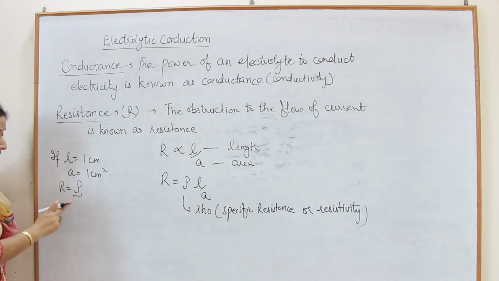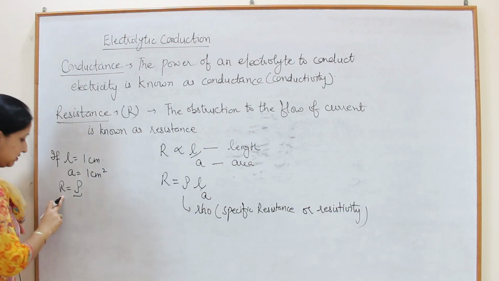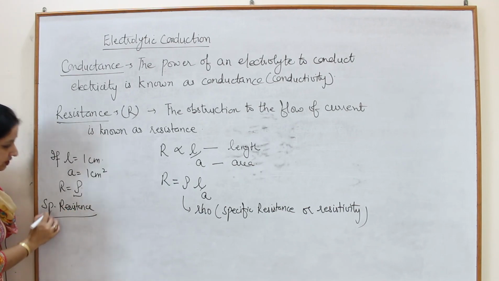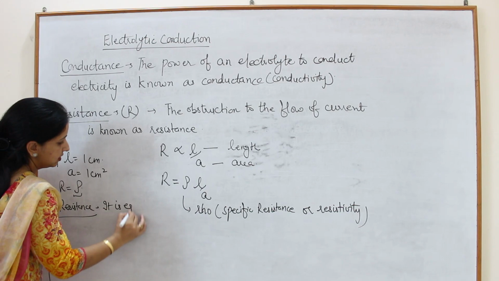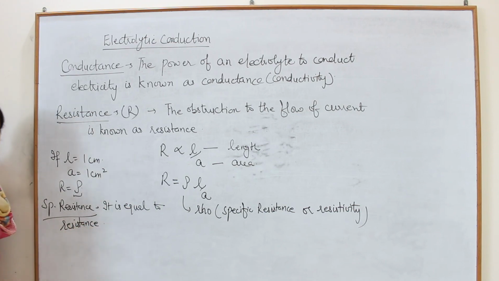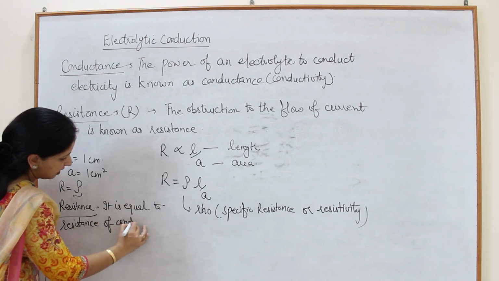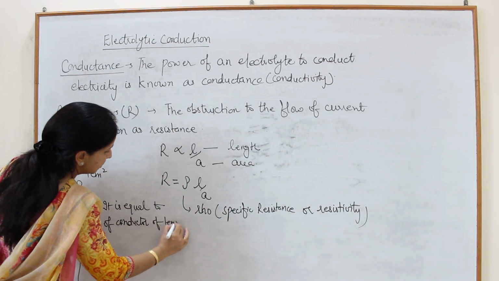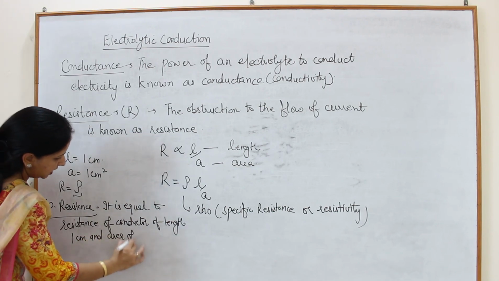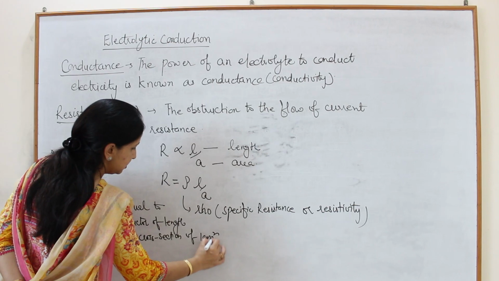This rho is equal to the resistance of a conductor of length 1 centimeter and area of cross section of 1 square centimeter.